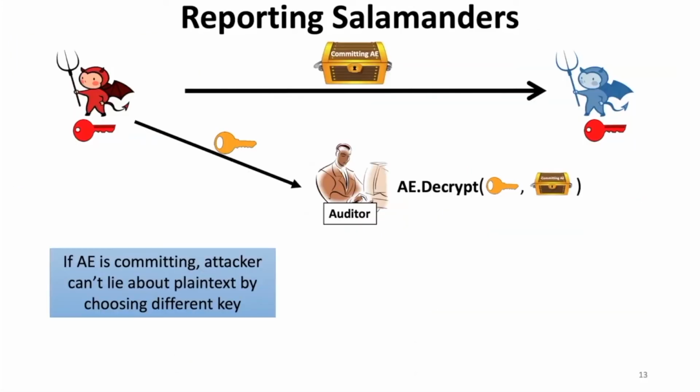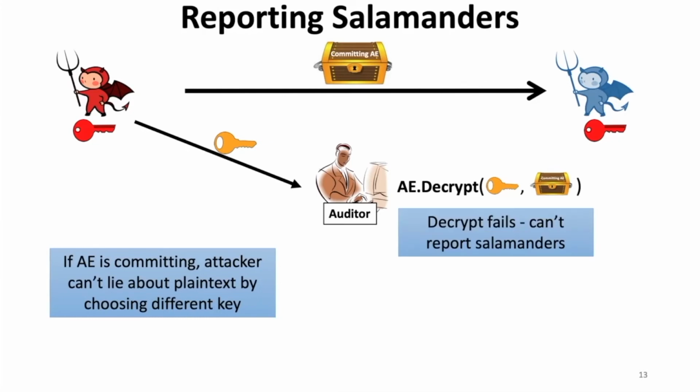To see why committing prevents the attacks I described before, recall our plaintext reporting example from before. If the malicious accountants that were communicating these fraudulent records used committing authenticated encryption, no matter what key they report to the auditor, they won't be able to hide their fraud. The committing property guarantees that either the auditor will fail to decrypt those ciphertexts or it will decrypt and see the fraudulent records out.